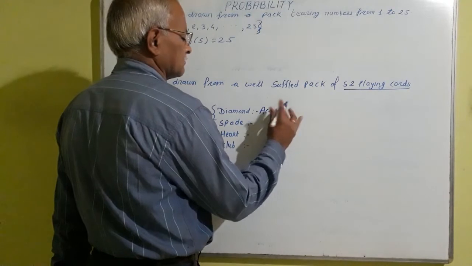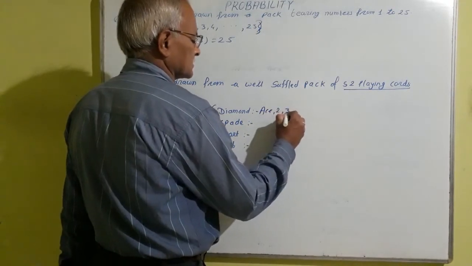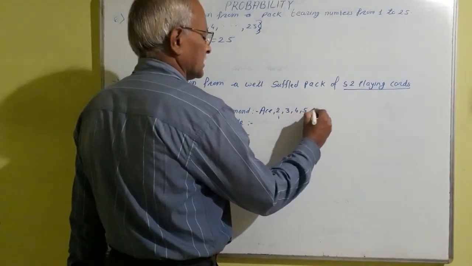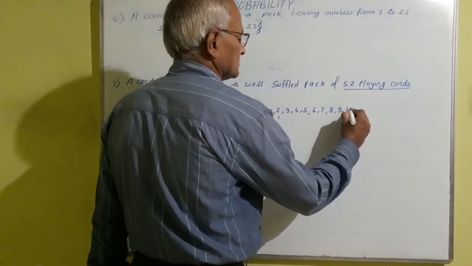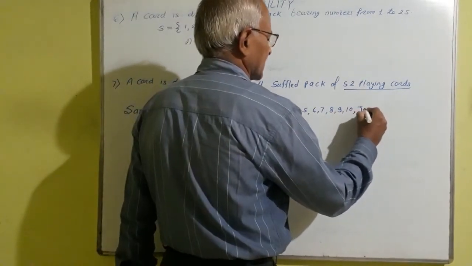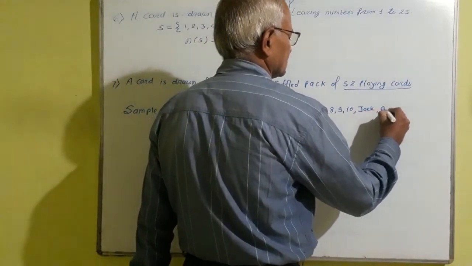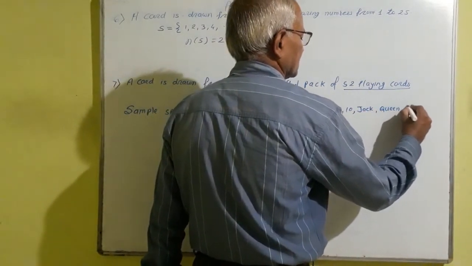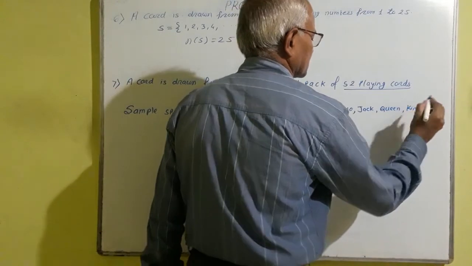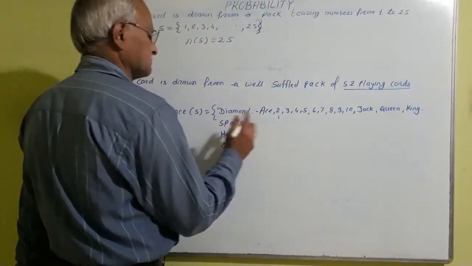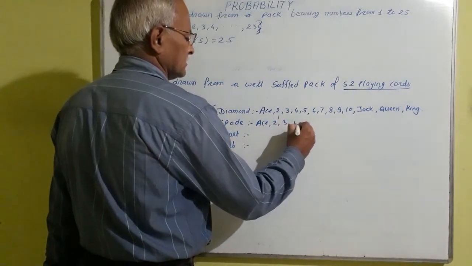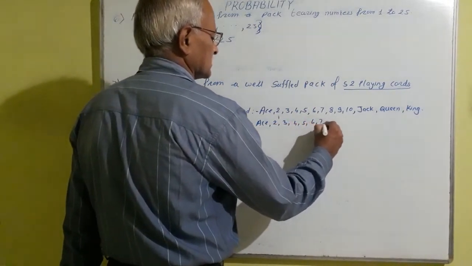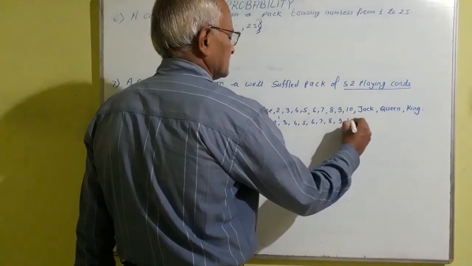Ace 1 plus 2, 3, 4, 5, 6, 7, 8, 9, 10. Then jack, then queen, and then king. These are 13 cards. Then in spade, they are also same. Ace 2, 3, 4, 5, 6, 7, 8, 9, 10.